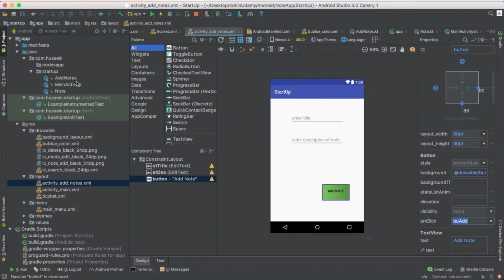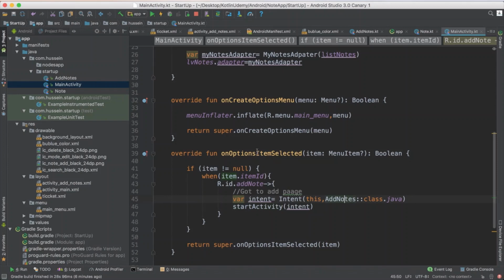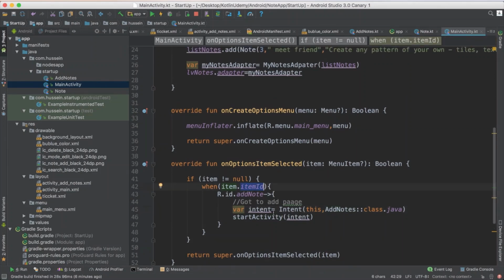So now, if someone clicks that item in the menu, add, it will go here, create the intent, and start that activity for me. He goes to the second activity. When I'm done, I just say, hey, I'm done. It will finish and close it for me.